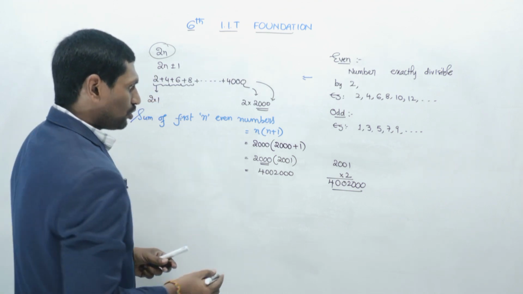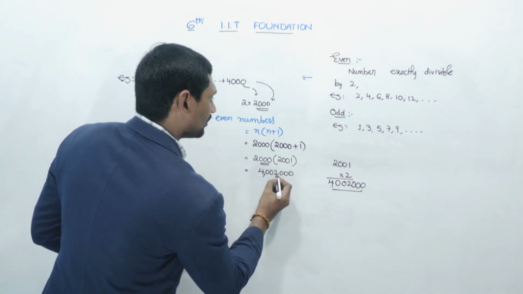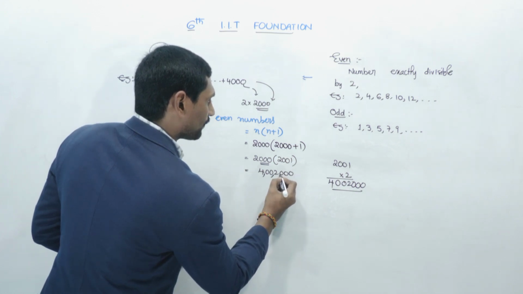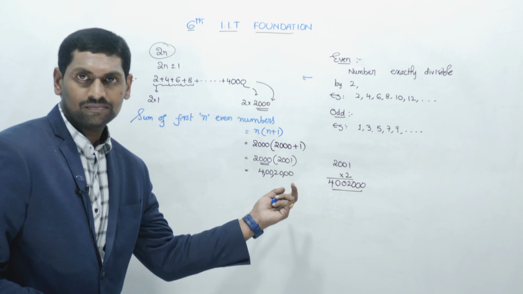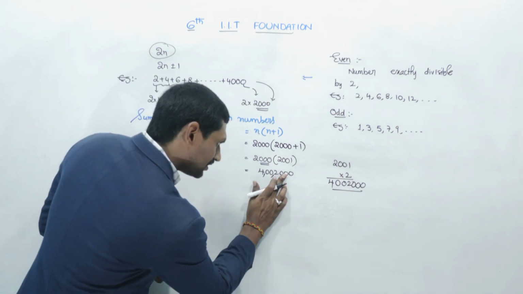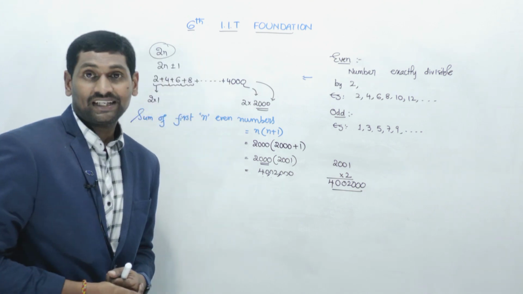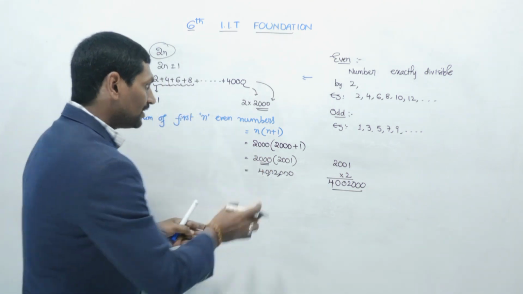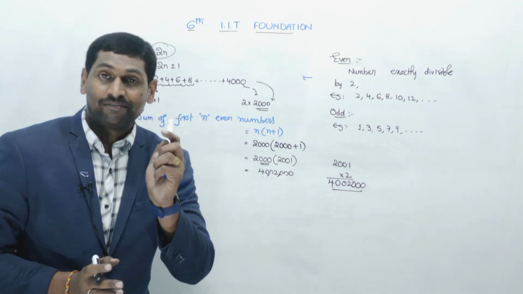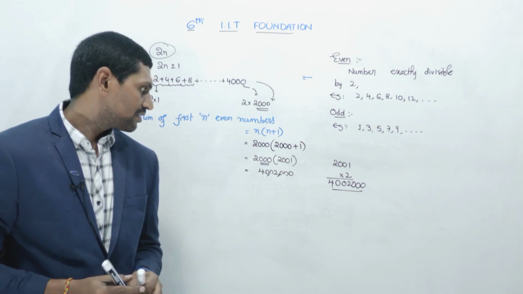Okay. So what is the value here? 4. Yeah. What is the value? Is it right? 40 lakhs 2000. The sum of the first 2000 even numbers is nothing but this much value we are getting. Okay?